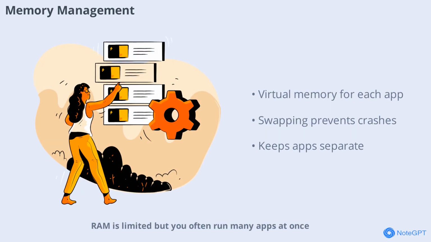RAM is limited, but you often run many apps at once. The OS uses clever tricks to make it seem like each app has its own huge memory space. This is called virtual memory. The OS maps each app's virtual addresses to real spots in RAM, keeping everything separate and safe. If RAM fills up, the OS temporarily moves less used data to the hard drive, a process called swapping. This can slow things down, but it prevents crashes when memory runs low.